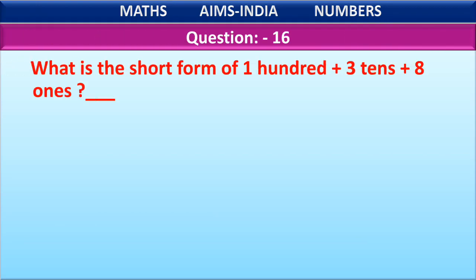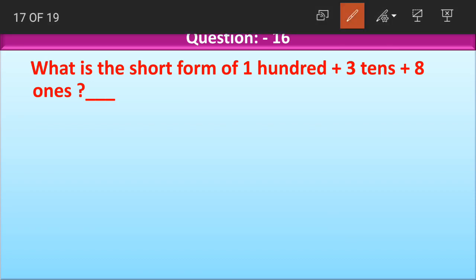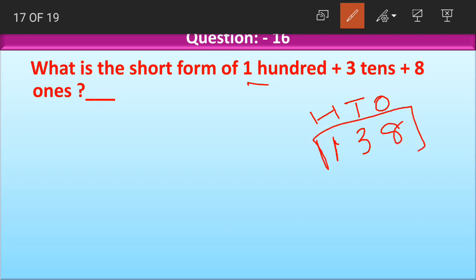Moving on, question number 16. What is the short form of 100 plus 3 tens plus 8 ones? See, we know the place values start from ones, tens and hundreds. What is the question saying? 1 hundred, so 1 is at hundreds place, 3 tens, 3 is at tens place, 8 ones, 8 is at ones place. So the correct answer for the question is 138.